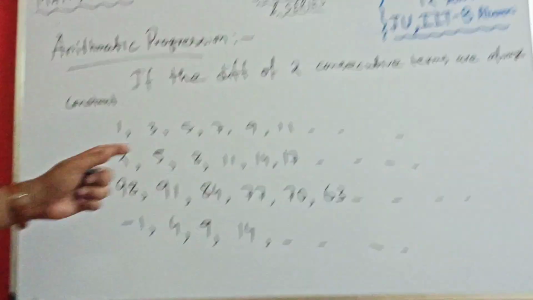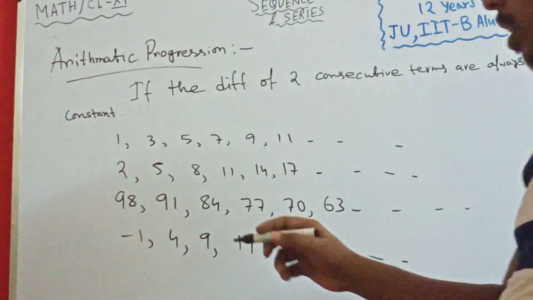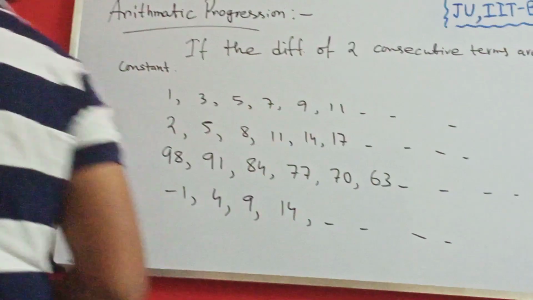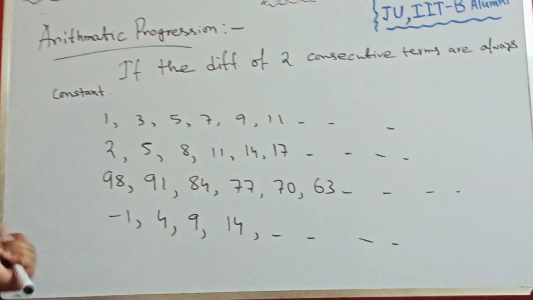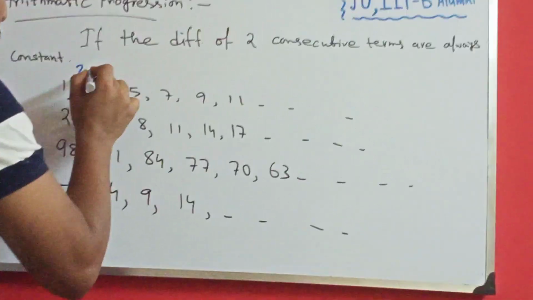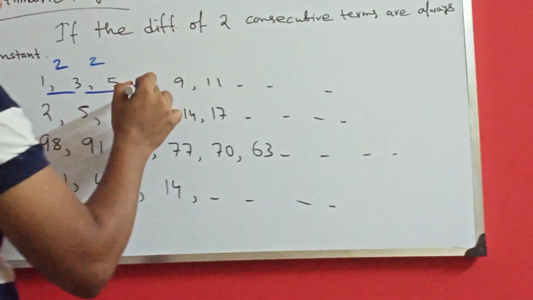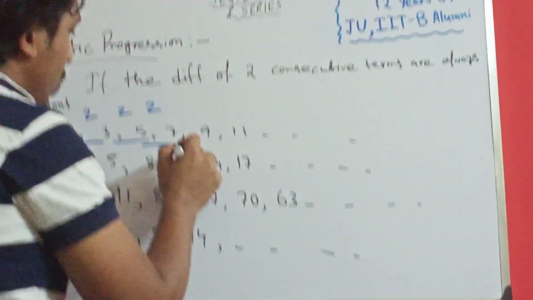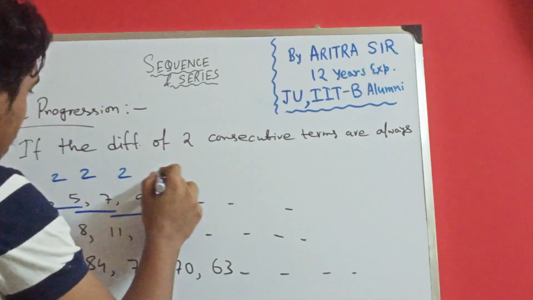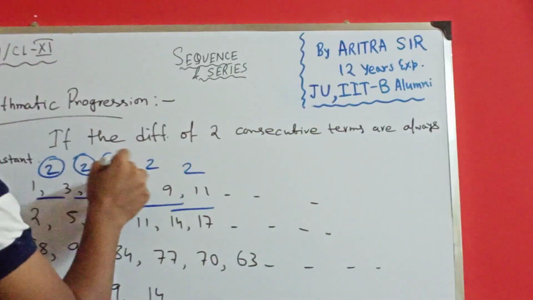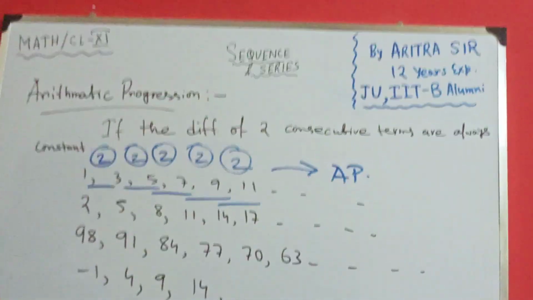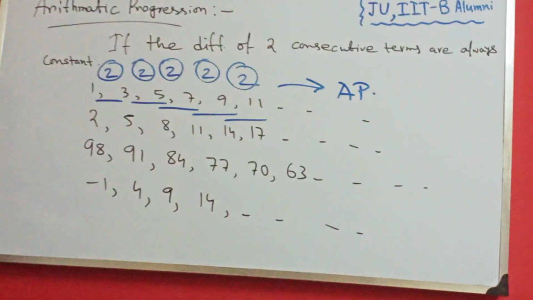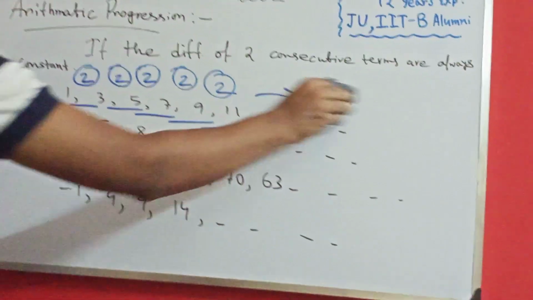So these are some simple examples. See, 1, 3, 5, 7, 9, 11. You see, the difference of consecutive terms is 2, 2, 2, 2, 2. We see the difference of consecutive terms is always constant, right? So it is an AP. I believe you understand this one. Go for the next example.